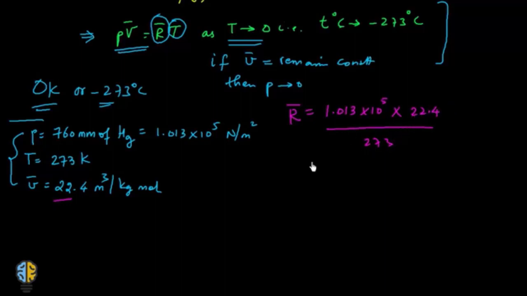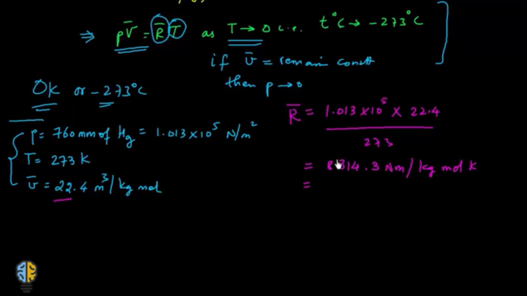When you calculate, the value of universal gas constant comes to be 8314.3 Newton meter per kilogram mole Kelvin.